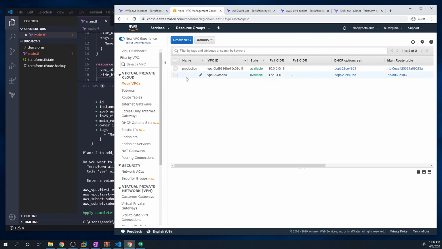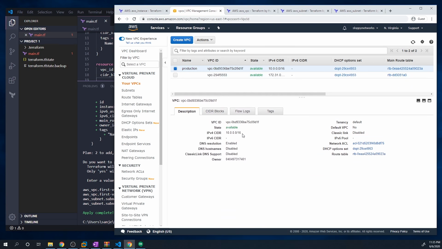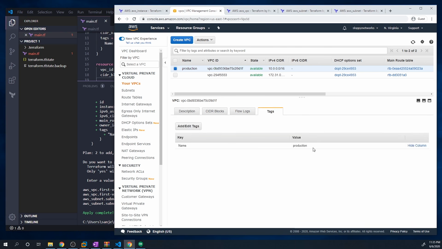And so you can see by default, there's a default VPC for every user. So this is the default VPC that gets created, so we can ignore that. I just wanted to make sure you understood that, if you were confused as to why there's two VPCs. But this is the VPC that we created from Terraform. And if we take a look at the details, we've got the CIDR block that we assigned to it, and then the tags, obviously the name being production.